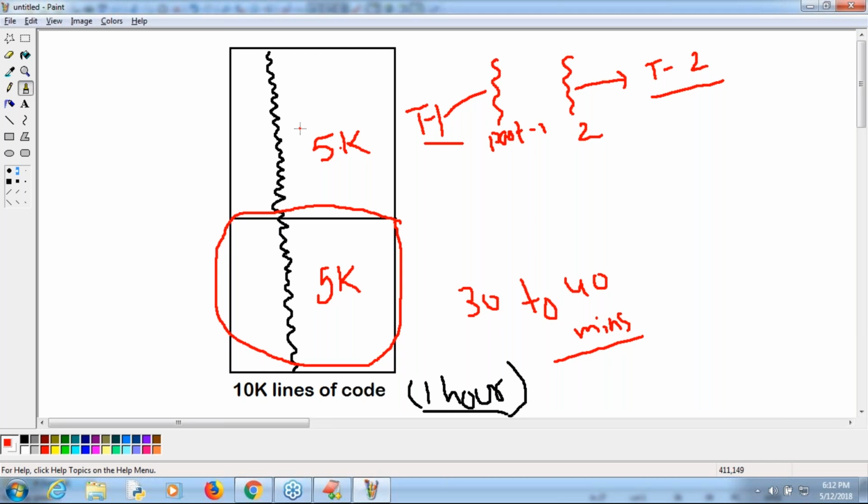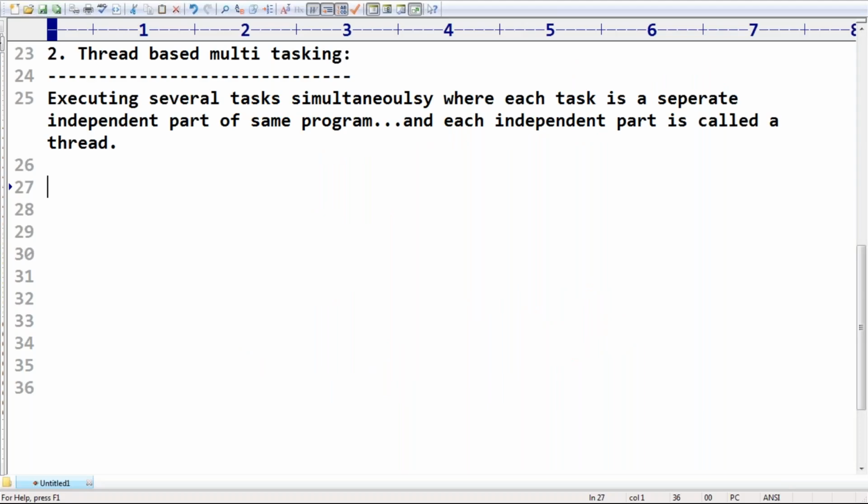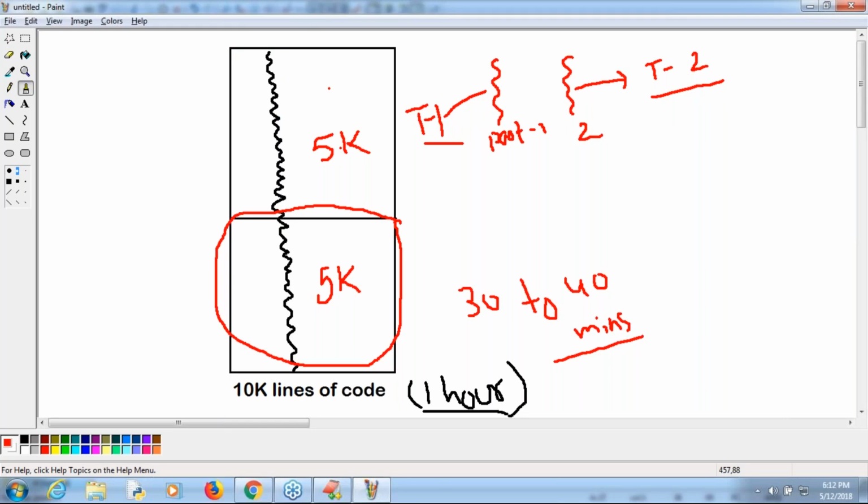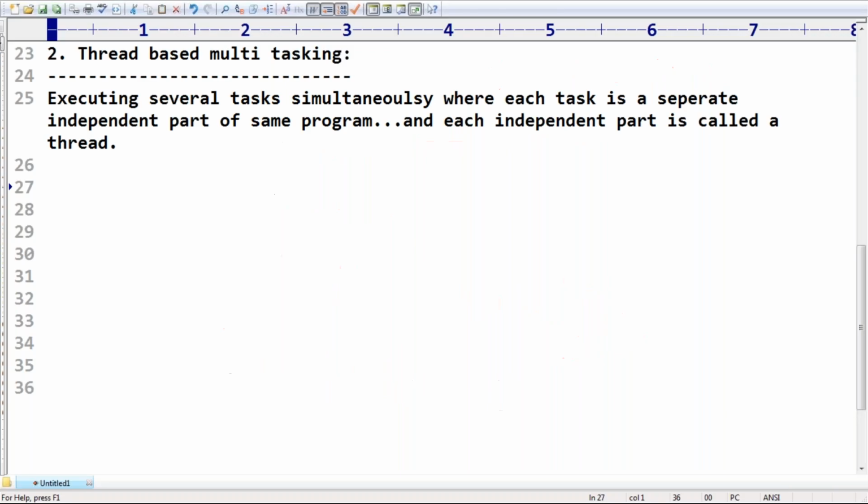Here, how many programs are available? Respond. Only one. How many processes are available? Only one process. Within the same process, we are going to create multiple threads. Executing several independent parts of the same program simultaneously is the concept of thread-based multitasking. Remember that very carefully. You should have clear clarity about this terminology, right?